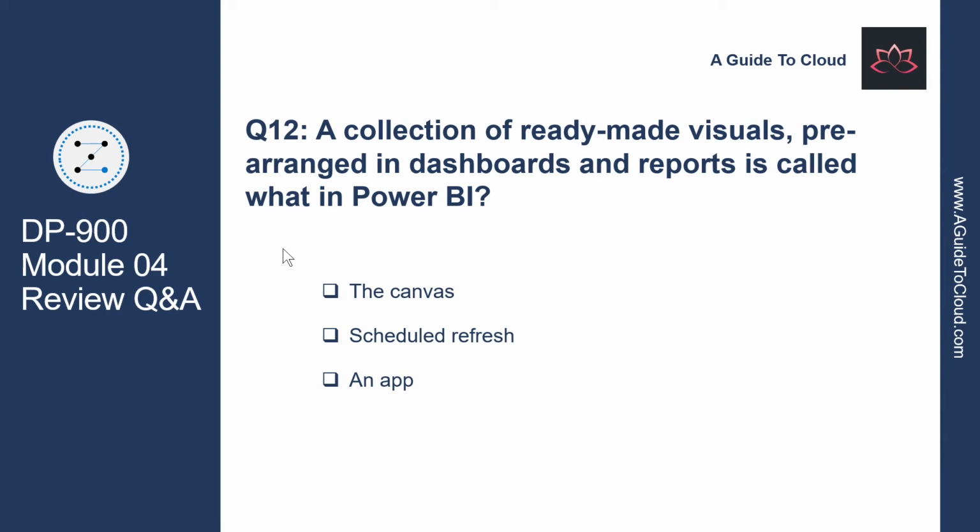And the last question: a collection of ready-made visuals pre-arranged in dashboards and reports is called what in Power BI? It is called an app, because an app is a collection of ready-made visuals pre-arranged in dashboards and reports. You can get apps that connect to many online services from the app source.